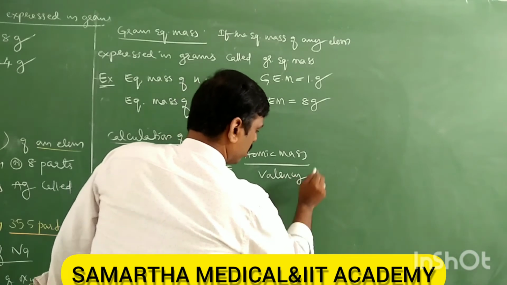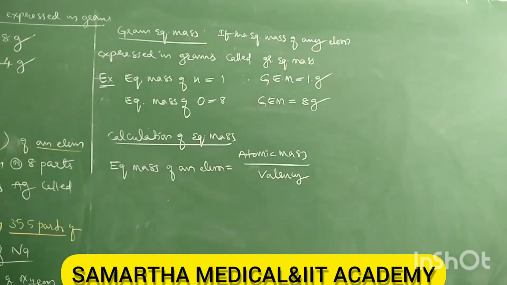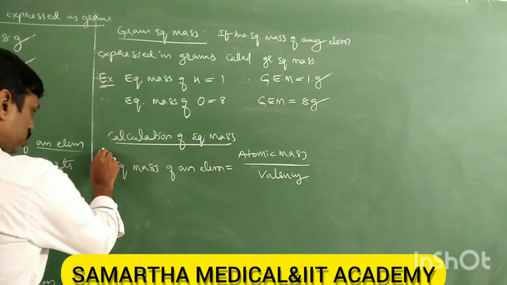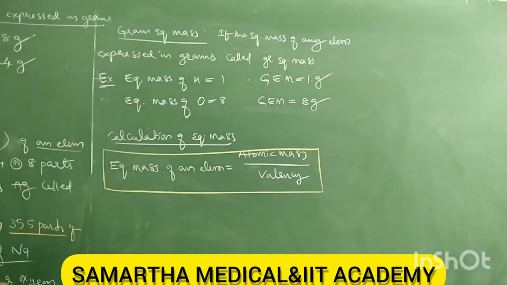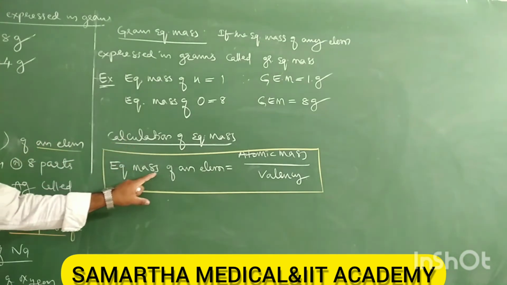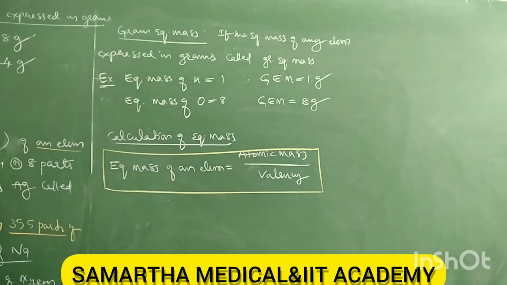Simple formula. It is related to the redox reaction topic. So the equivalent mass of any element is atomic mass divided by its valency.